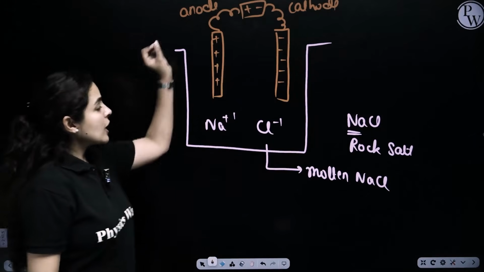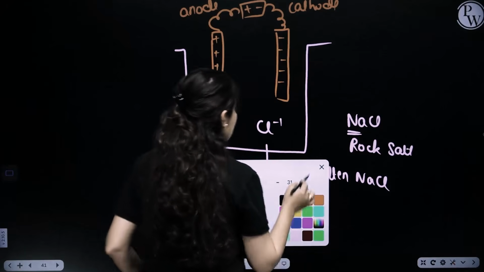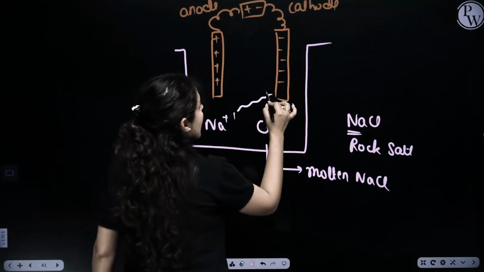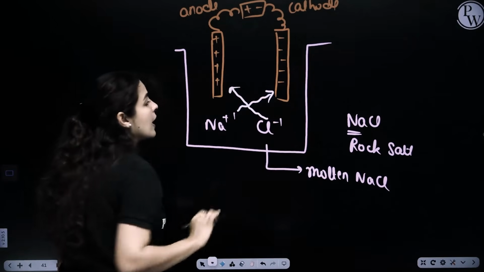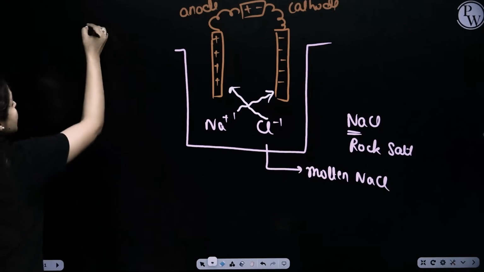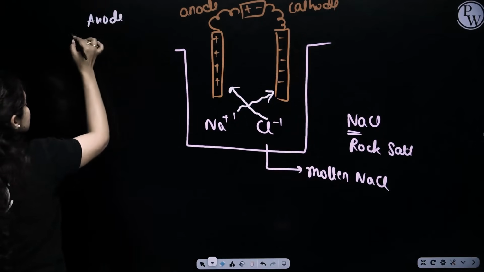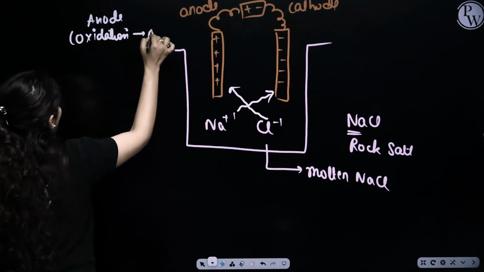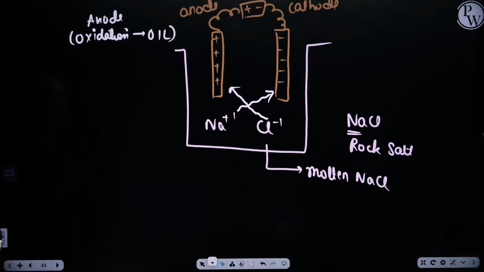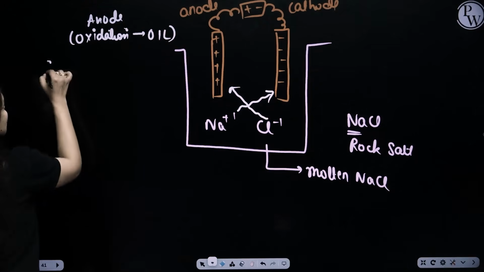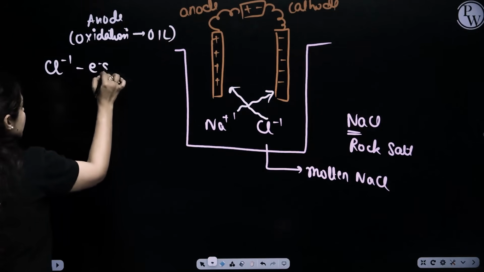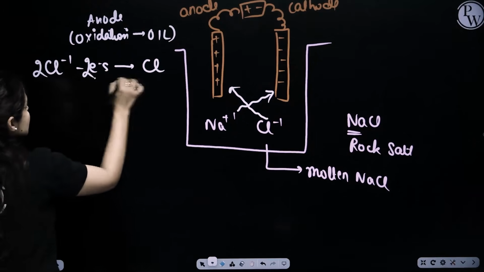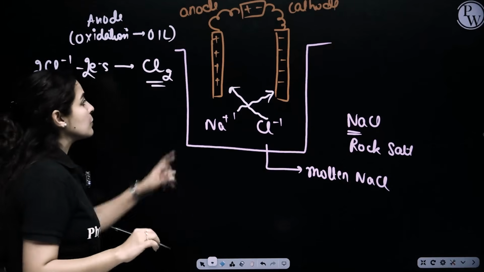Cool? Now, as soon as we switch on the battery, definitely there would be a movement of ions that takes place. Cations always move towards the cathode and anions always move towards the anode. Always. Okay? Now, at the anode, oxidation takes place. Oxidation in terms of electrons means OIL, oxidation is loss of electrons. So chloride ions lose electrons to form chlorine, but a single atom of chlorine never exists. So I'll balance this reaction. So chlorine gas would be evolved at the anode.